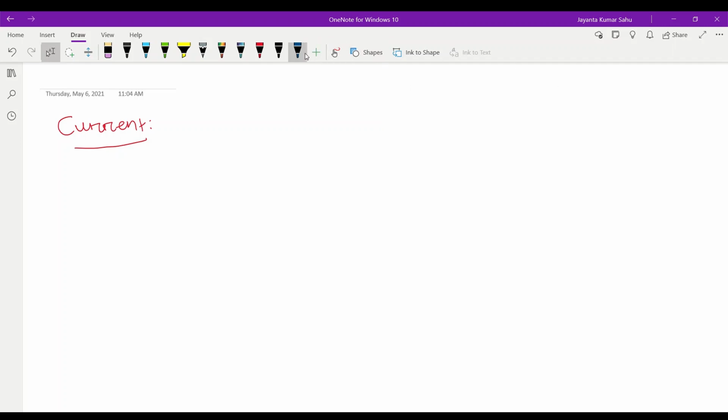Let us consider a conducting material. Conducting materials may be aluminum, silver, gold, which pass the electric current. The conducting material consists of a number of valence electrons.